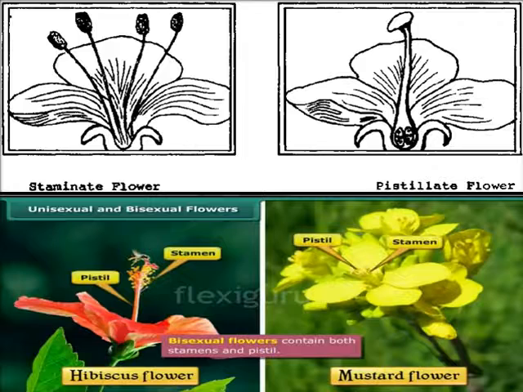The above picture shows a staminate flower and a pistillate flower. The staminate flower has the male organs, that are anthers, and the female flower has the female organ, that is the carpel or the pistil. Then in the below diagram you can see bisexual flowers. Bisexual flowers contain both the pistil and the stamen.